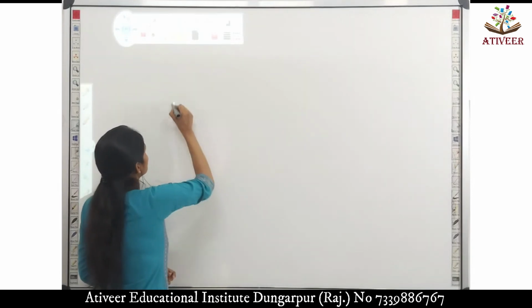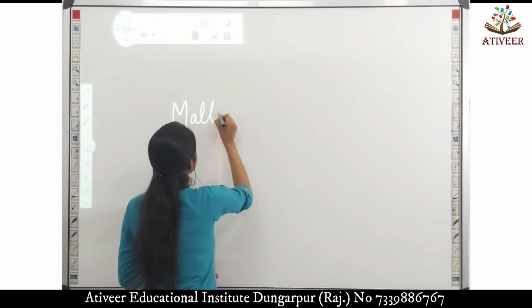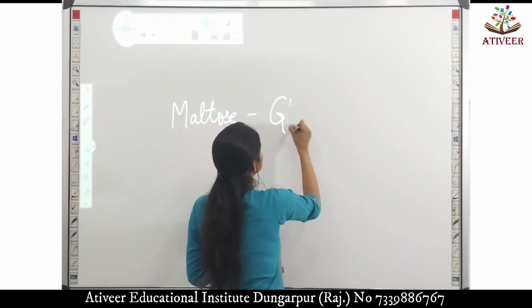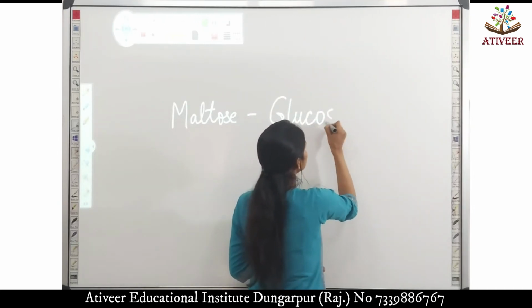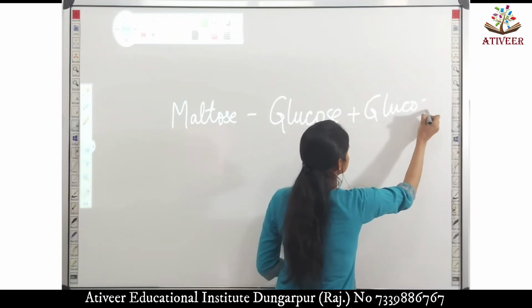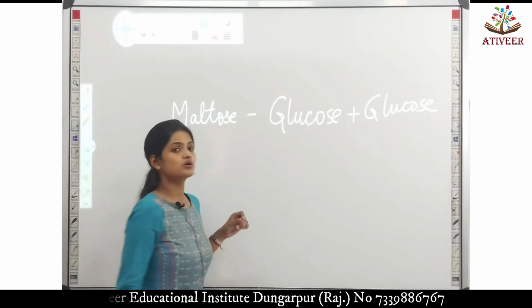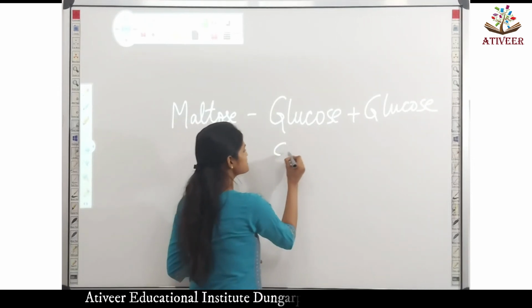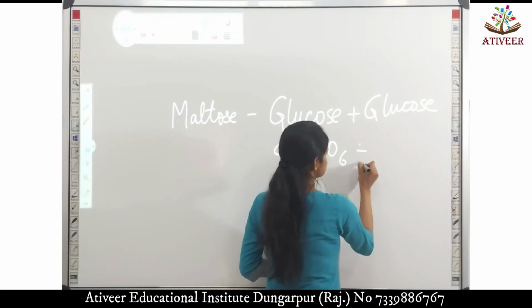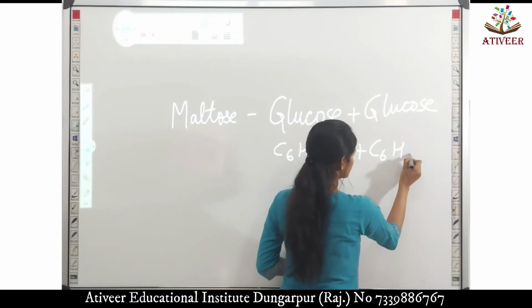Like maltose is a disaccharide which is formed with the combination of one glucose molecule and one glucose molecule. Glucose, formula of glucose, C6H12O6. C6H12O6.